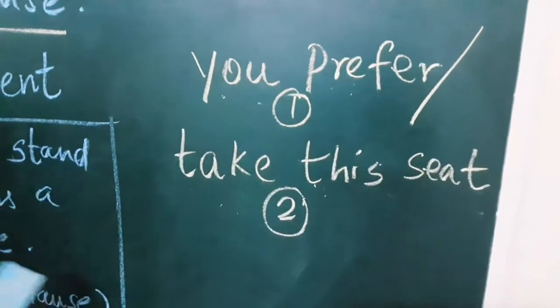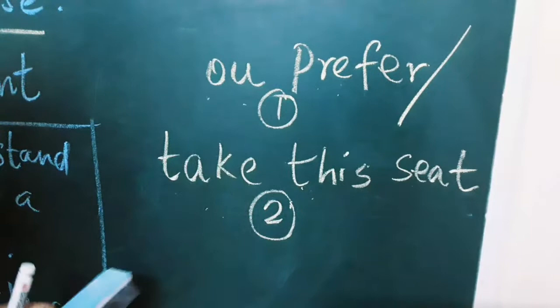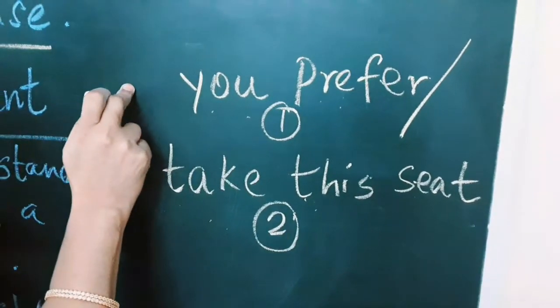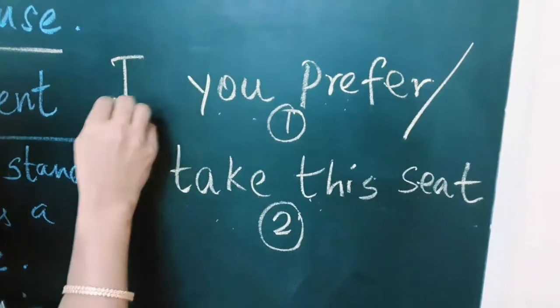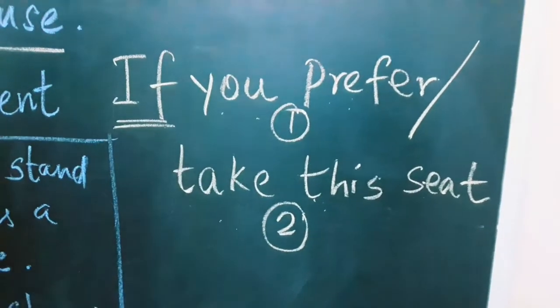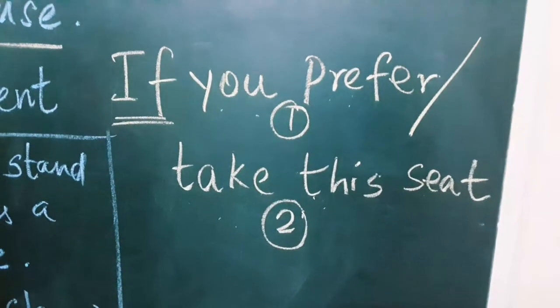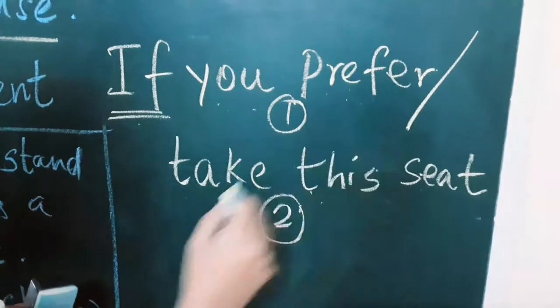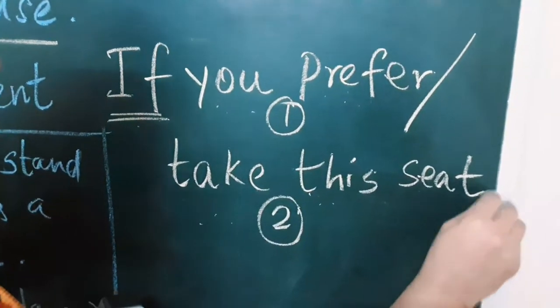Okay. So now I am going to add a subordinating conjunction here in the beginning of the sentence. That is if. It is a subordinating conjunction. Now you read this sentence. If you prefer, take this seat.